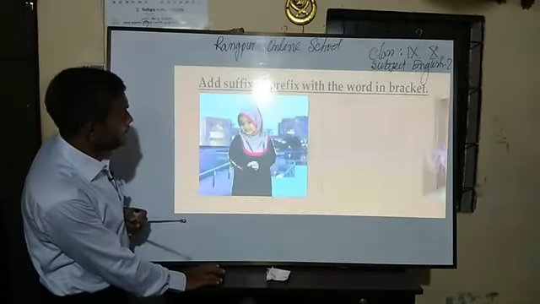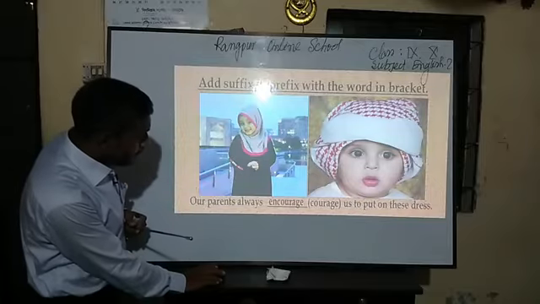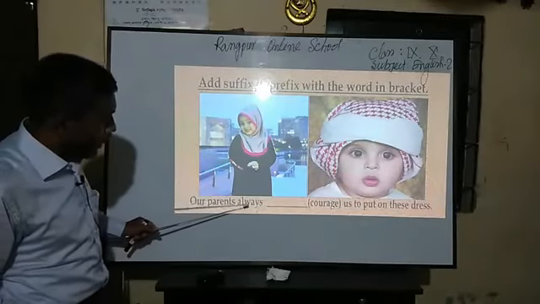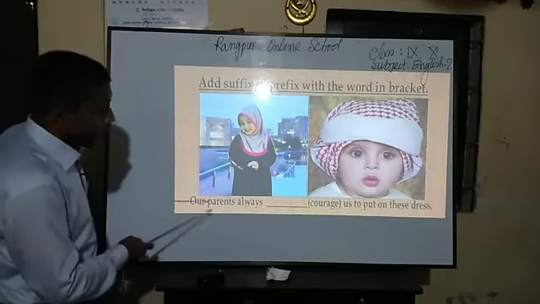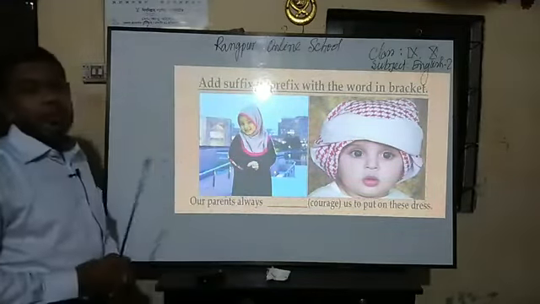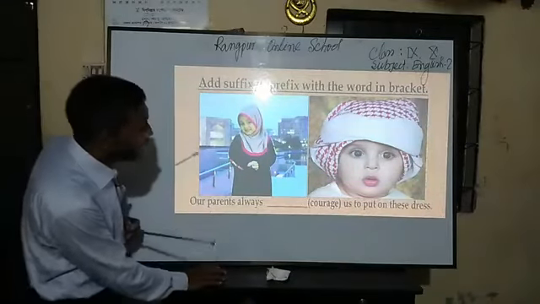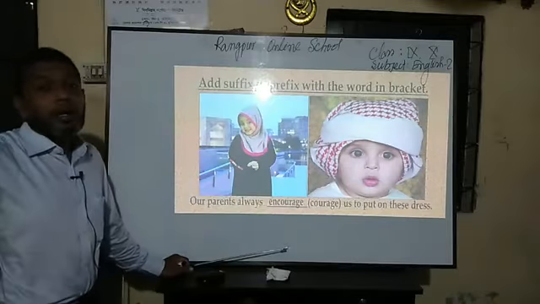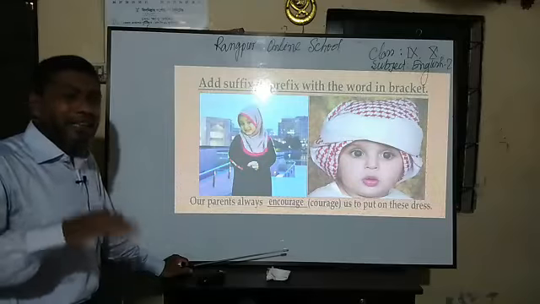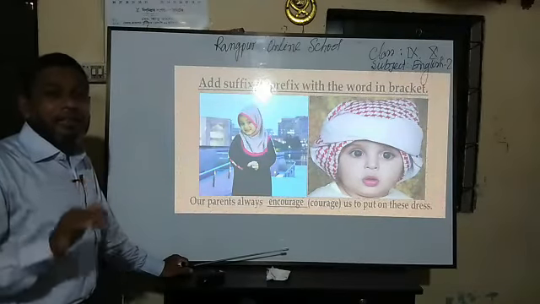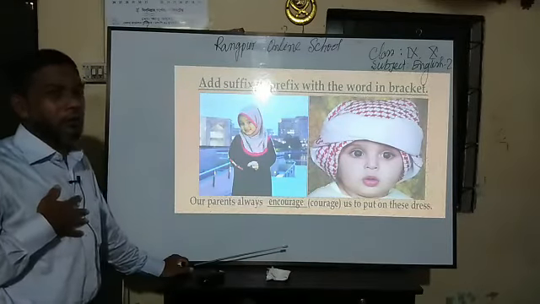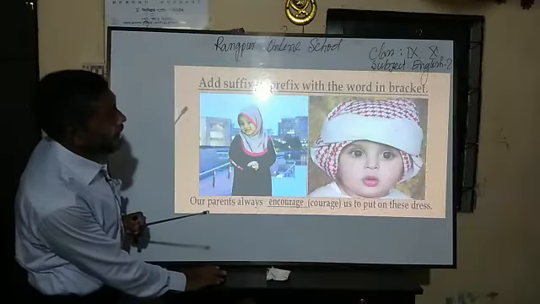If I go ahead, so again, our parents always, this is a subject. After the subject, I need a verb, but this is a noun. So what should I do? I will just change the word into a verb, then my answer will automatically be correct. So I have no need to memorize in, this, and, able, t, et, n, un, in this way. If you memorize, you cannot remember in the examination hall.